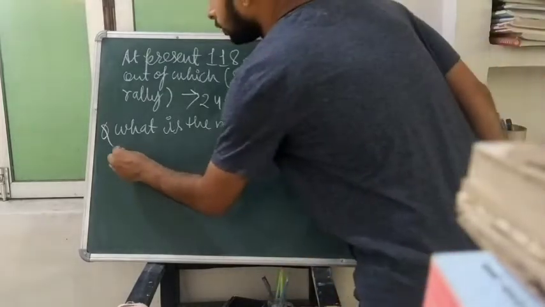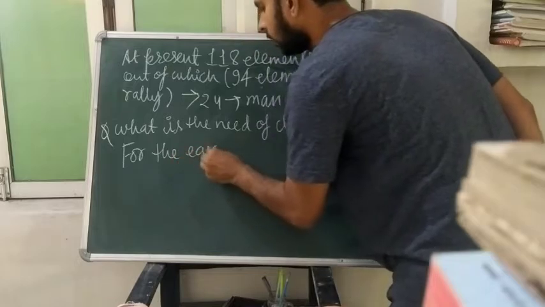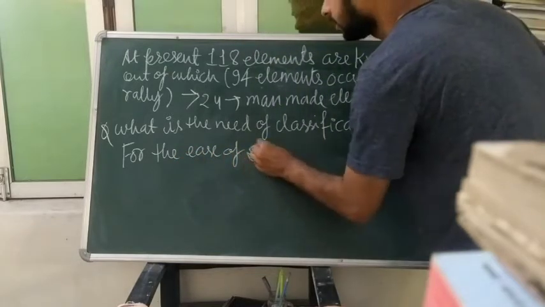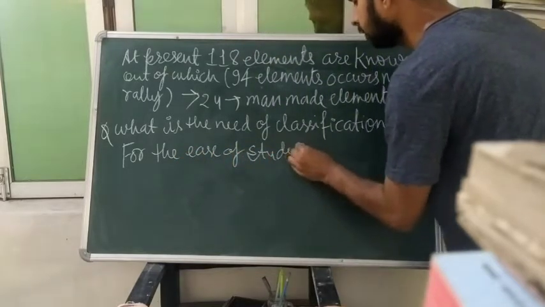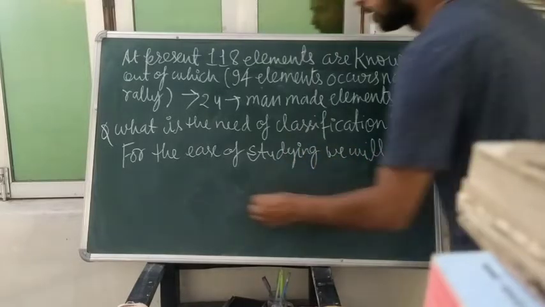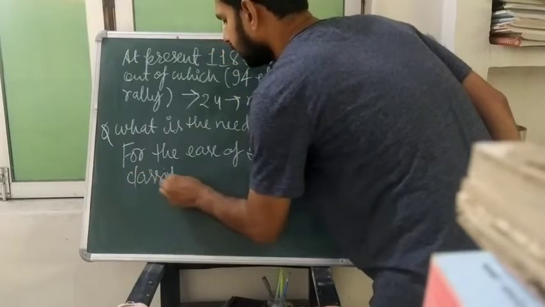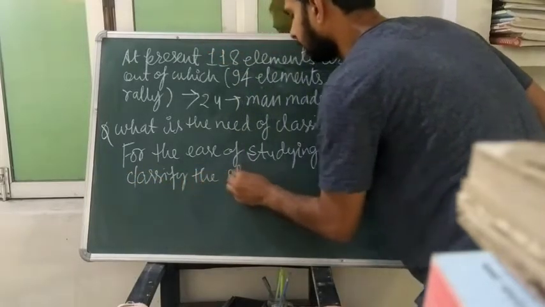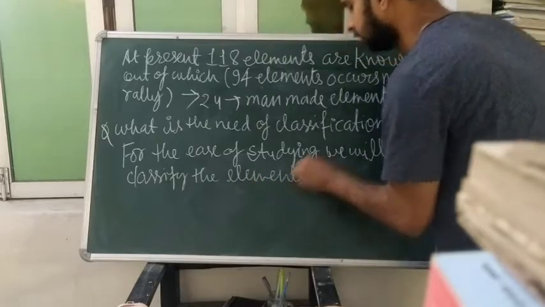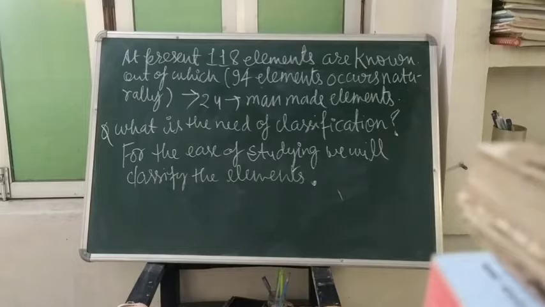So for the ease of studying, we will classify the elements. Okay, so you can have the screenshot.